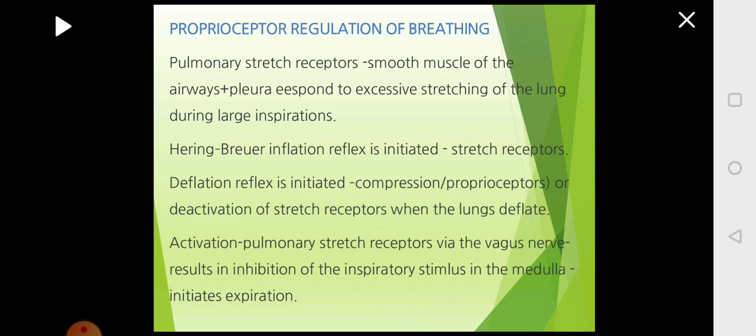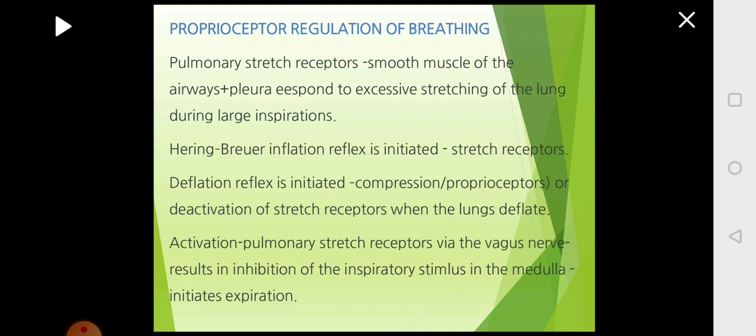So this is about the proprioceptors, which are present in the muscles. So they are the stretch receptors. It is present in the airway, where you have smooth muscles in the airway, and pleura, that is the covering of the lungs.